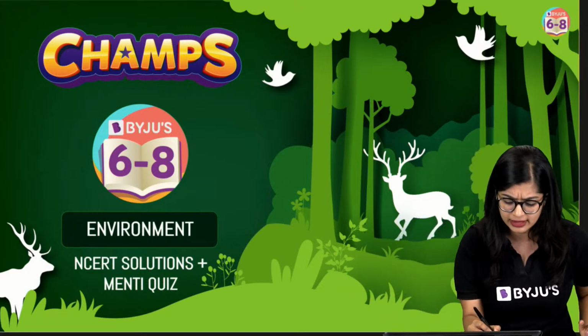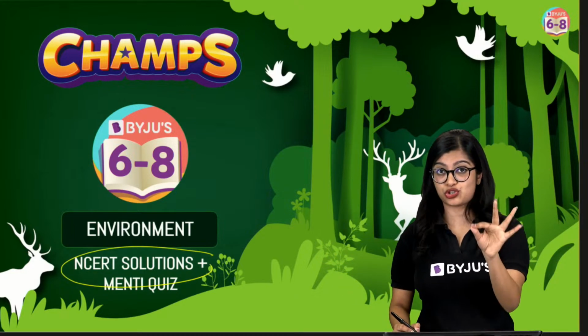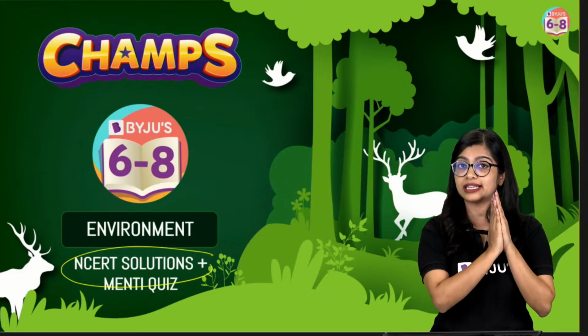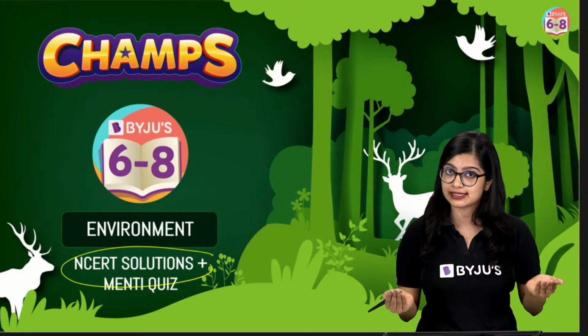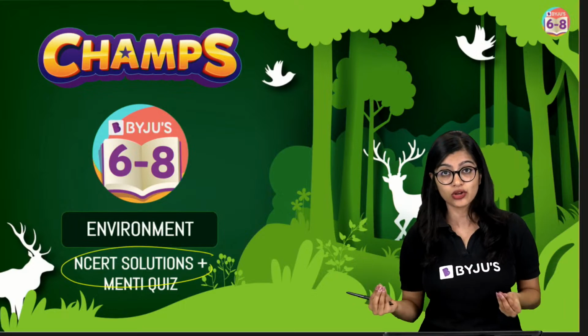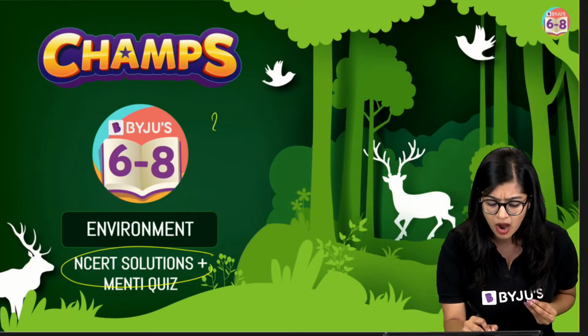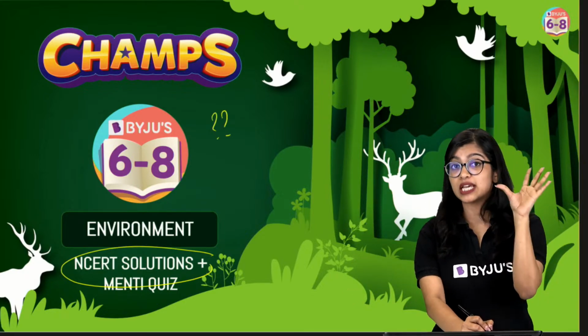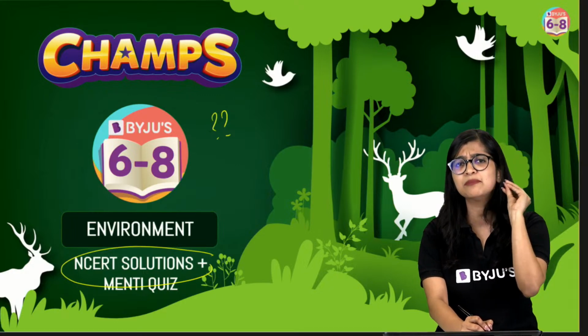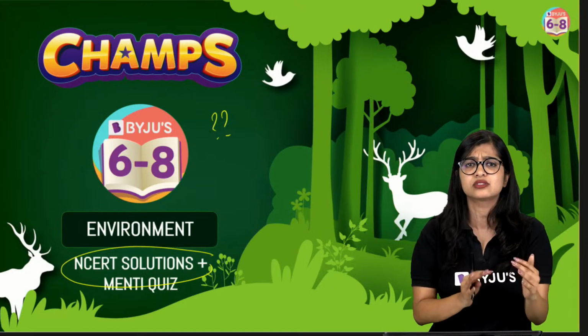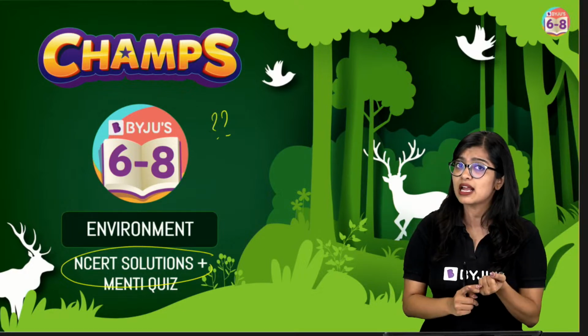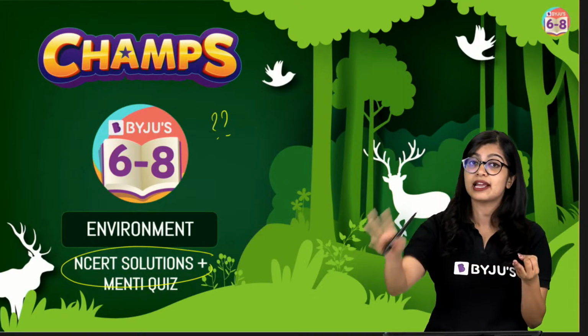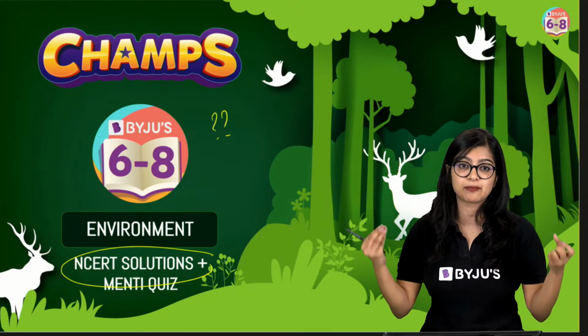Today's class is going to be all about the chapter Environment, where we are going to be doing the important NCERT questions, which means it's from the NCERT textbook. We are going to be taking the exercise questions and solving all of them. We're going to understand how to write answers, because in social science, one of the most important parts where we get stuck as students is, "Ma'am, I've studied everything. I know what is there in every chapter, but how do I write my answers?"